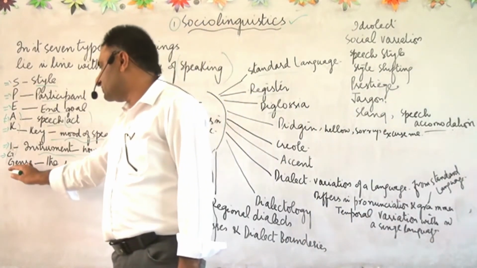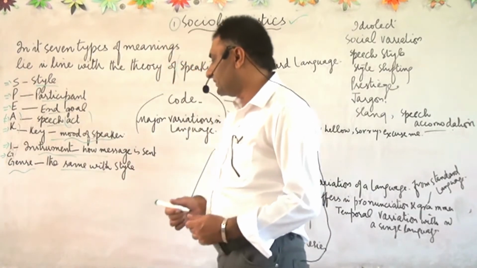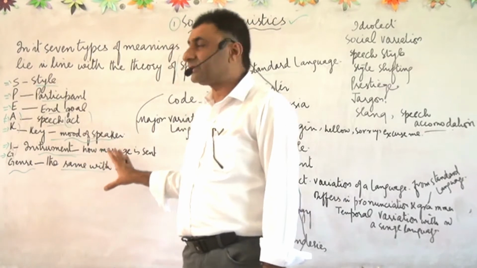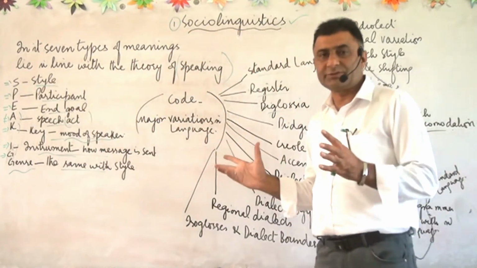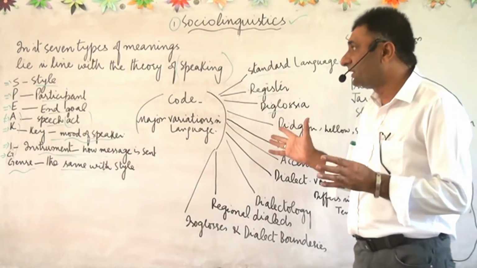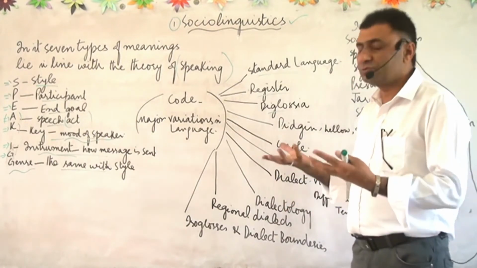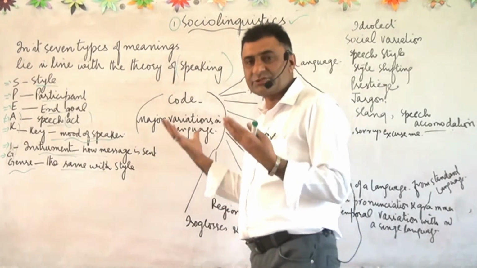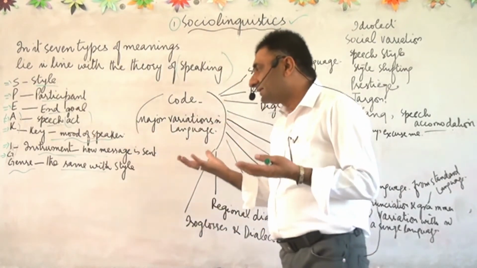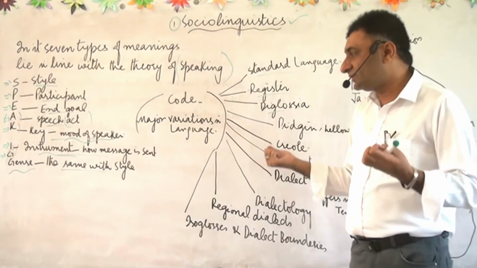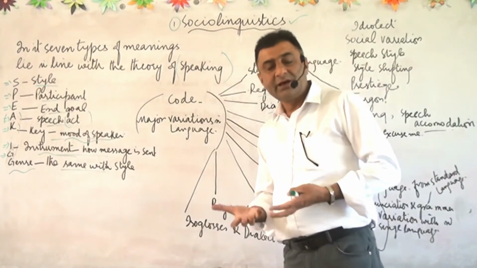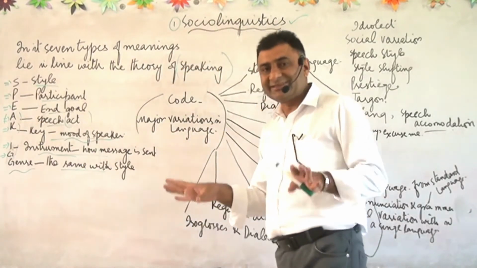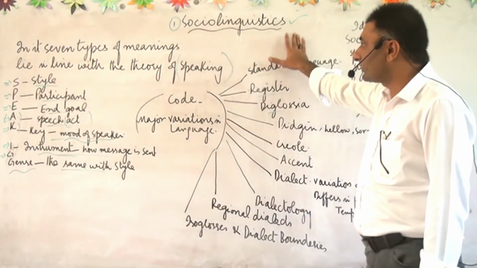Then there is G, which stands for genre, meaning the same as style. Genre means the style of his speaking. So what is sociolinguistics? Sociolinguistics means the study of language with reference to style, with reference to participants, their social status, and with reference to purpose, their speech act, formal or informal, the mood of the speaker, their emotions and feelings, and how the message is conveyed, how language is used in a society. This whole process is called sociolinguistics.